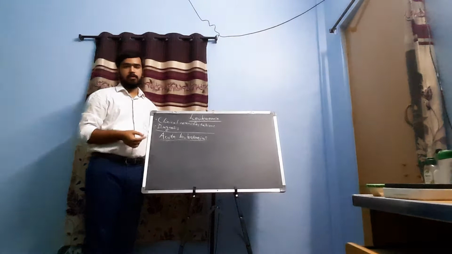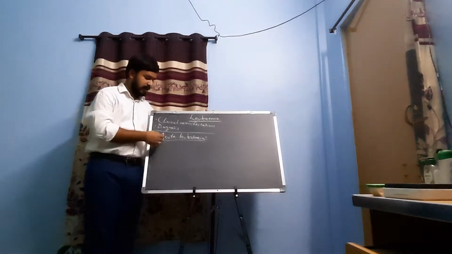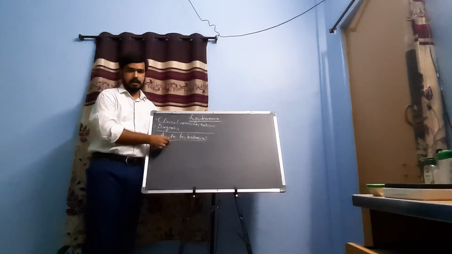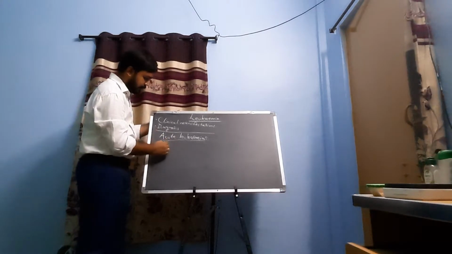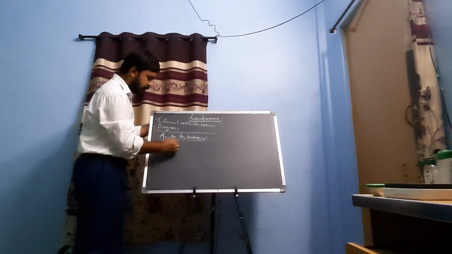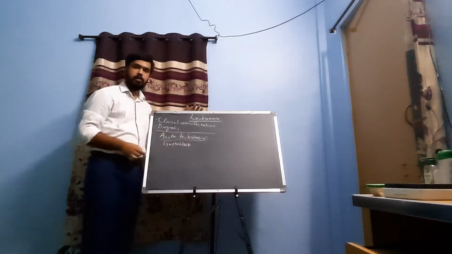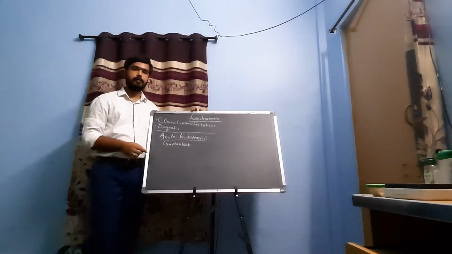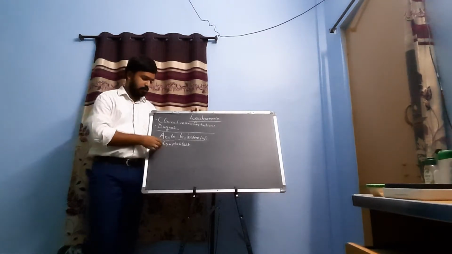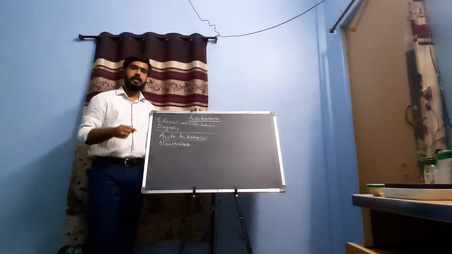But specifically in the acute leukemias, the lymphoblasts, the immature, poorly differentiated cells or precursors of the leukocytes, increase in number.